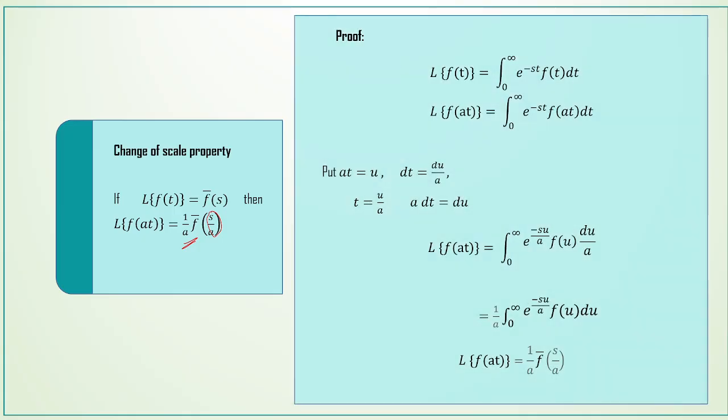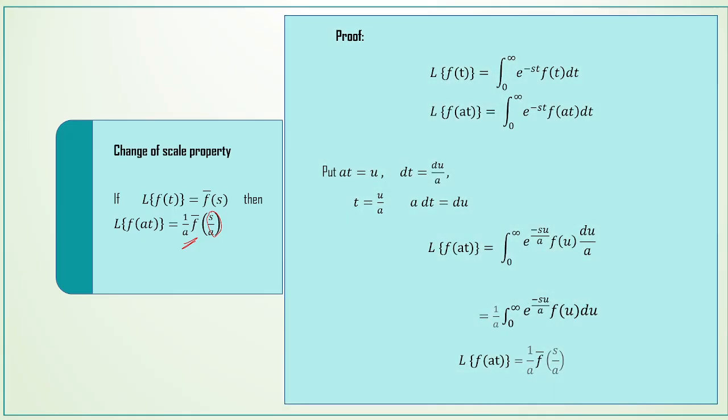Let's see the proof of this property. L of f of t, this is our definition. Here we replace t by at. L of f of at is equal to integral 0 to infinity e power minus st f of at dt. We put at equal to u, so t is equal to u by a, and find the derivative: dt is equal to du by a. Substitute this in the integral.